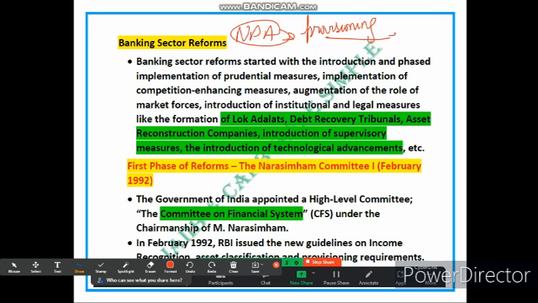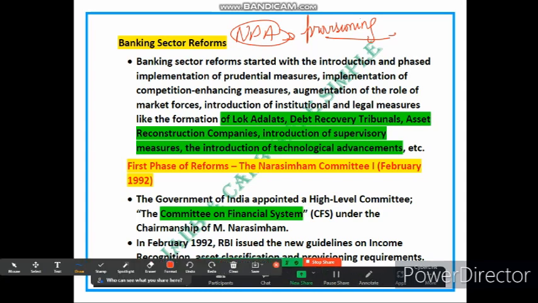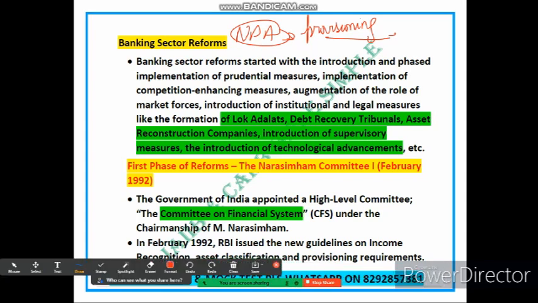So what has been done in the first phase of banking sector reforms? Let's see. Friends, the first phase of banking sector reforms was initiated with the appointment of Narsimhan Committee 1. The committee was tasked with assessing and proposing reform for the financial sector. Let's take an example of how it was done, so that the concept becomes clear to you.